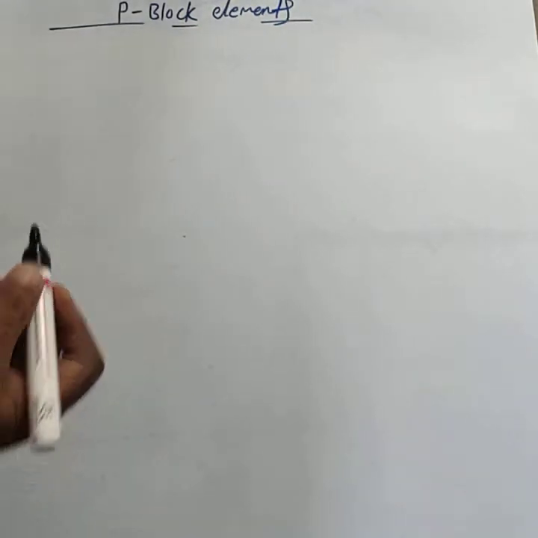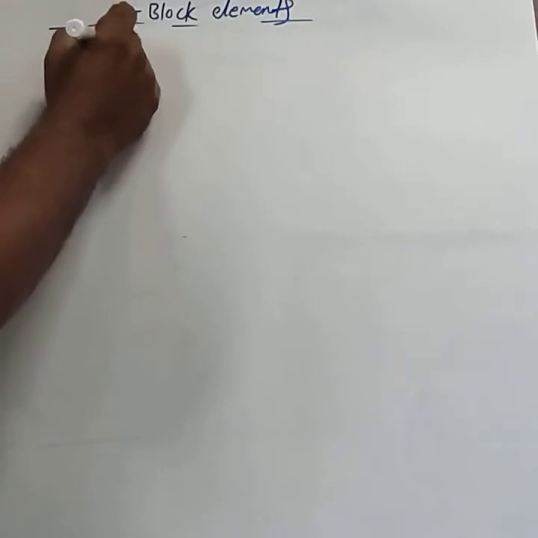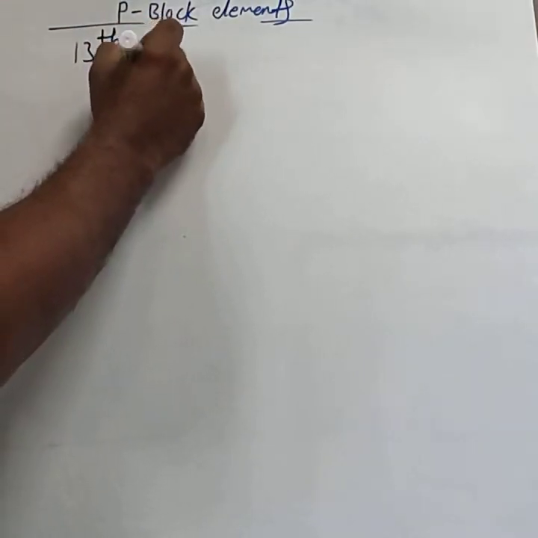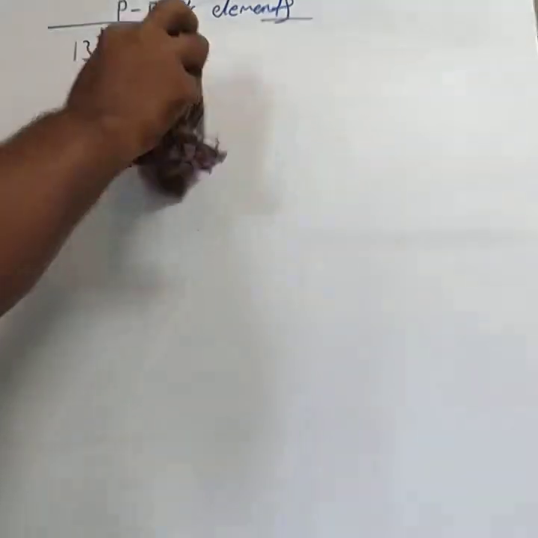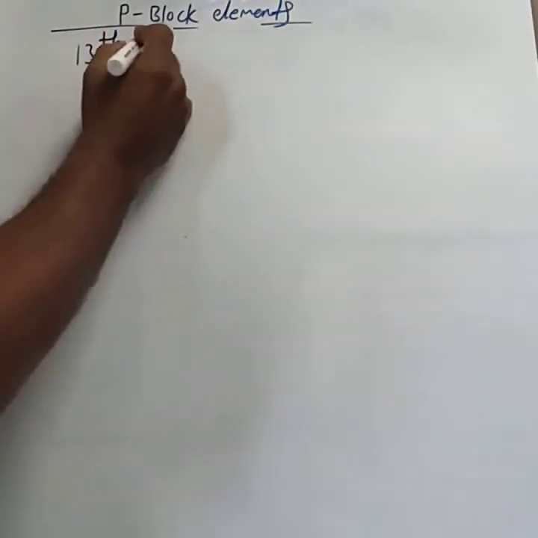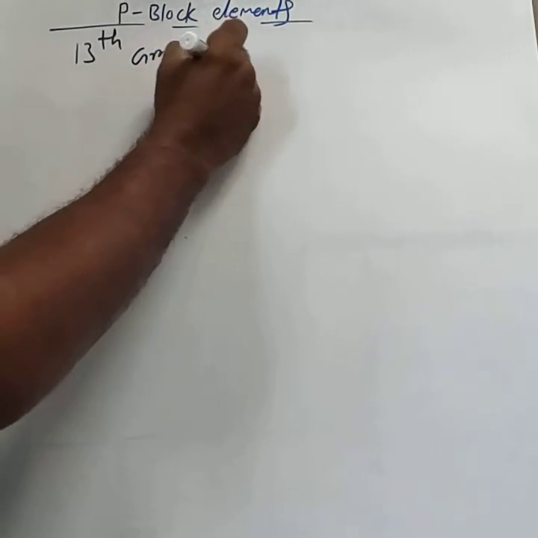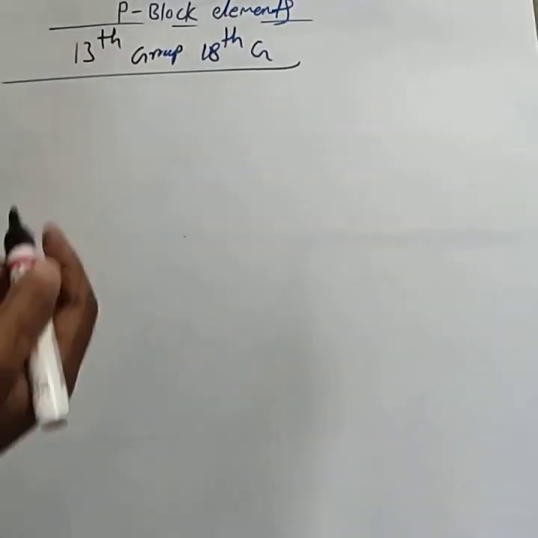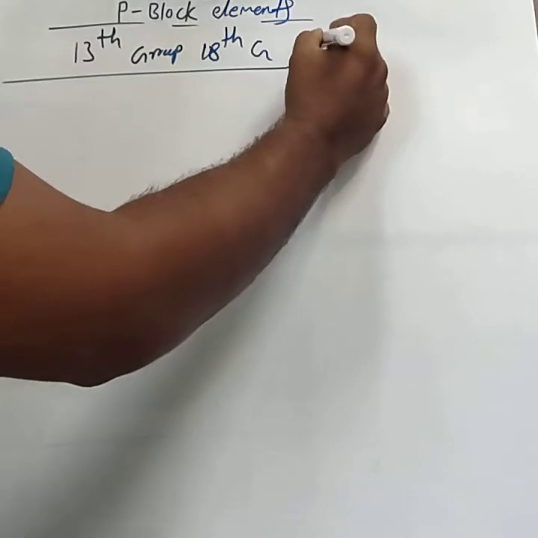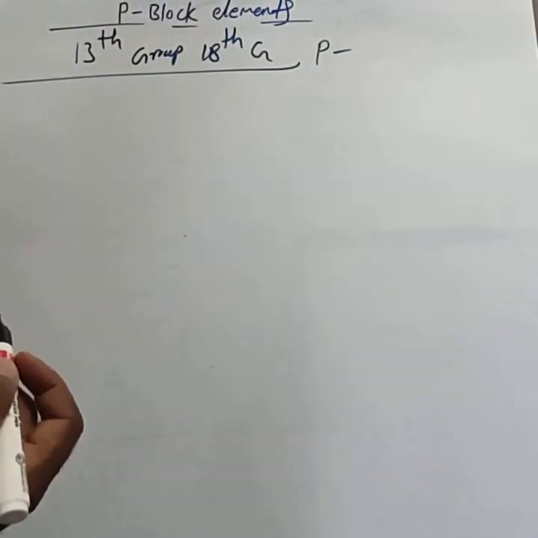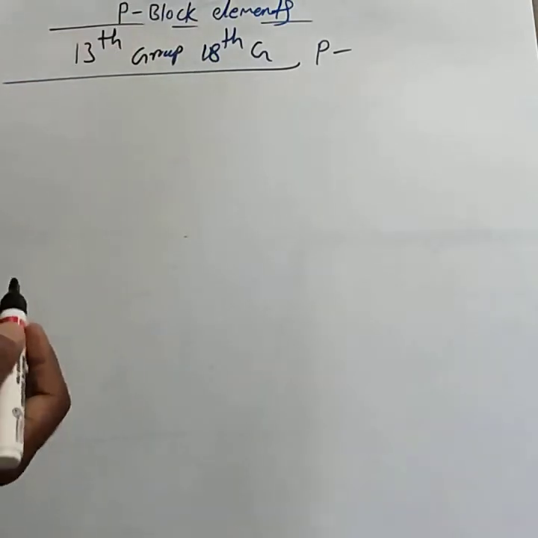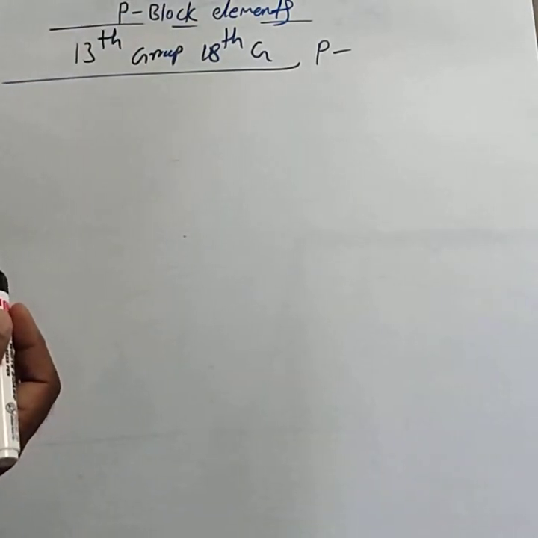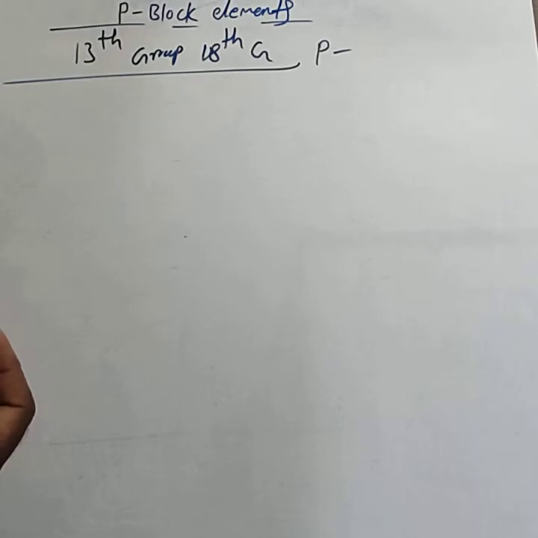The periodic table from the 13th group to the 18th group elements are commonly called P block elements. Those elements, group number 13 to 18, may be either metals, non-metals, or metalloids.